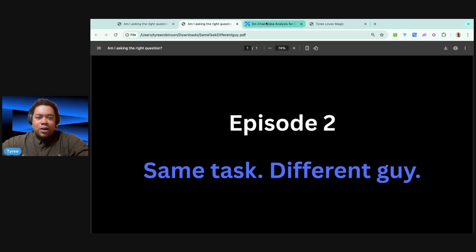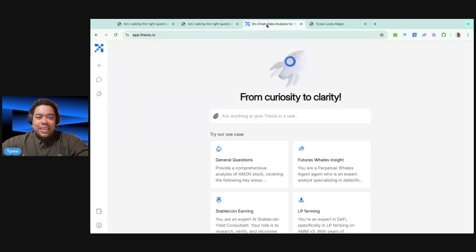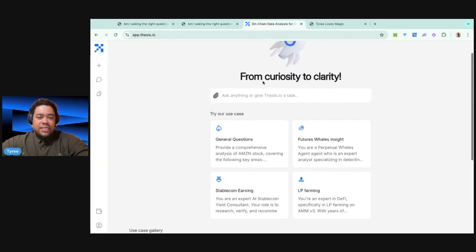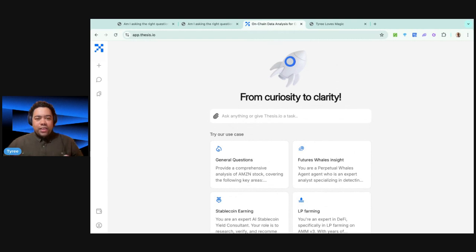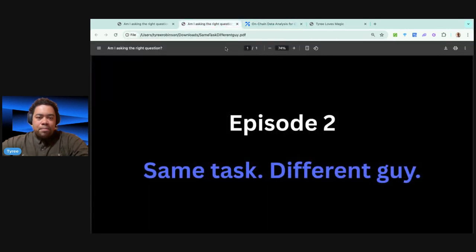And part of our theme right now is looking at how we can go about using this very powerful tool that allows us to tap into an abundance of really high quality DeFi data and get exactly what we need for the right moment. So today, we're going to be experimenting very specifically with persona.